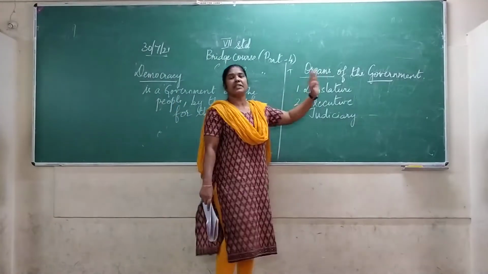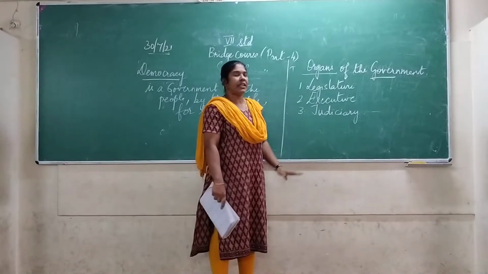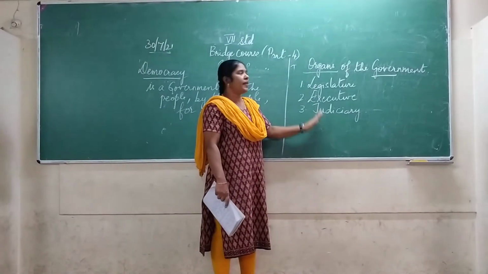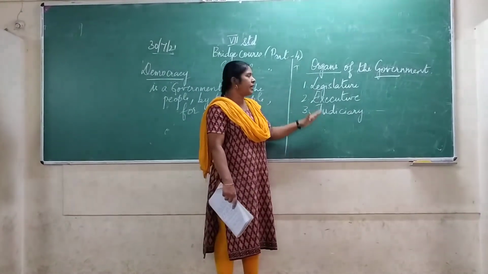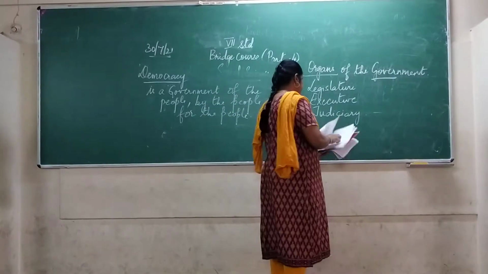Next, what are the organs of the government? The organs of the government can be classified into three: legislature, executive, judiciary.